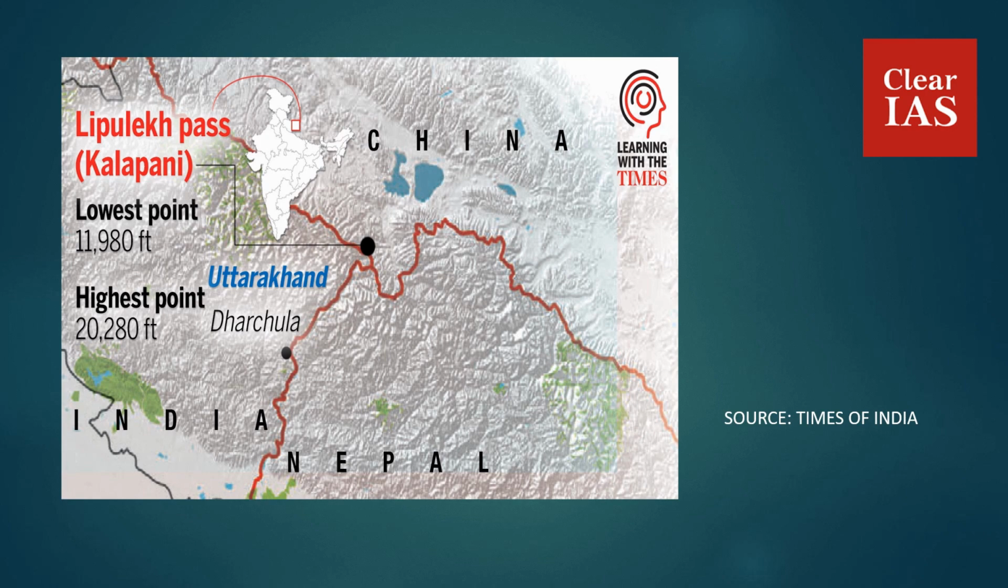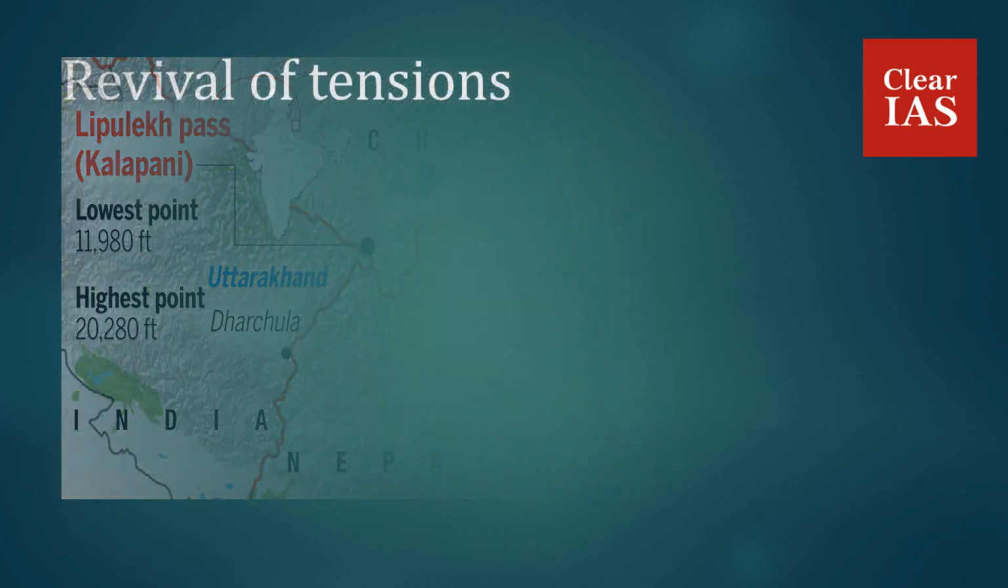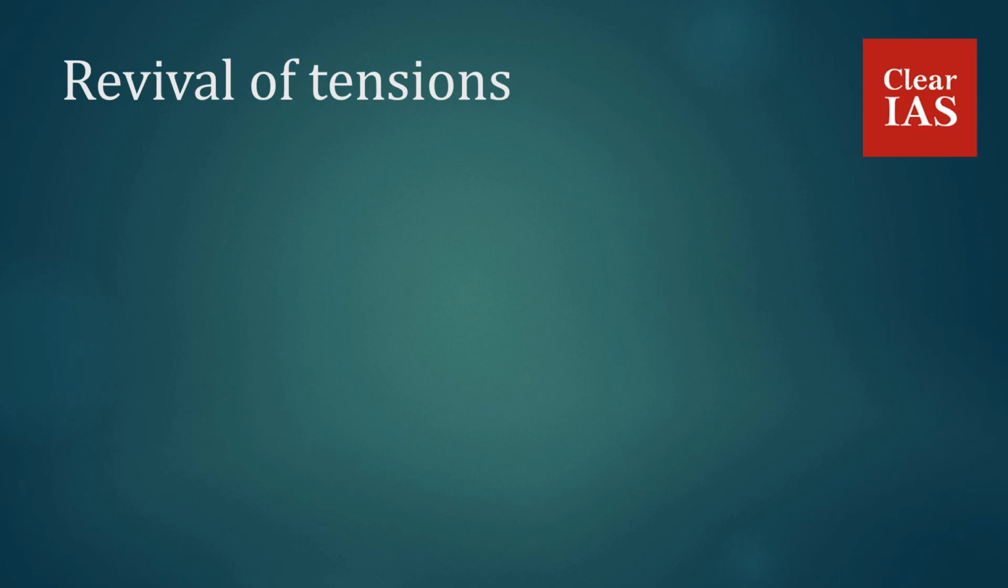So this is the tri-junction, that is the Lipu Lake Pass or Kalapani between India, China and Nepal. Revival of tensions. So as we have seen, the issue of Kalapani is not new between India and Nepal, and since 1962, the region is under the control of ITBP and Nepal never really opposed the presence of troops there. So why were these tensions revived now?